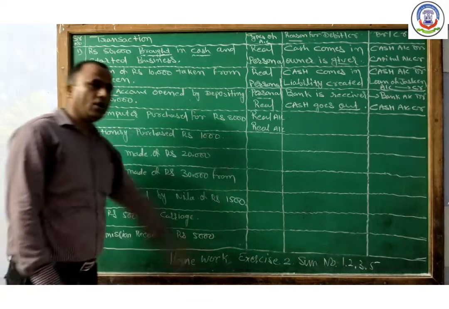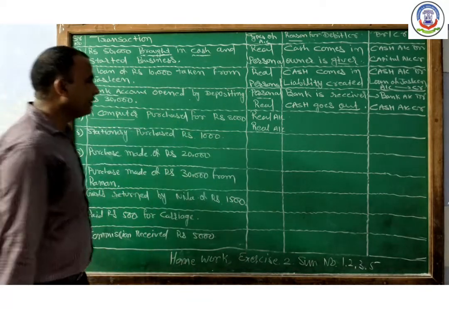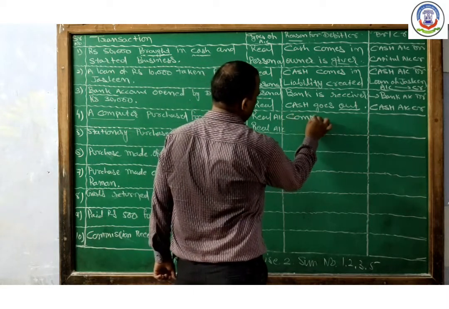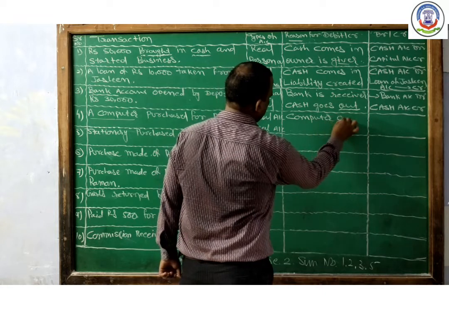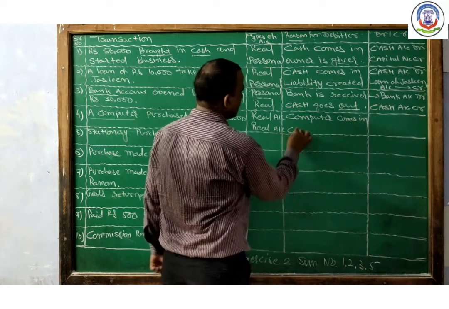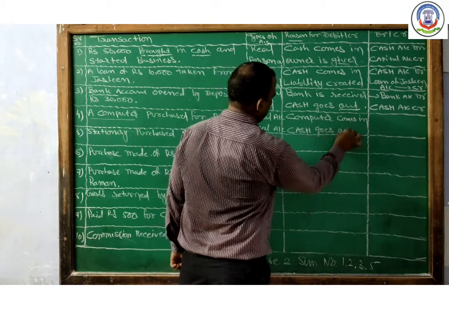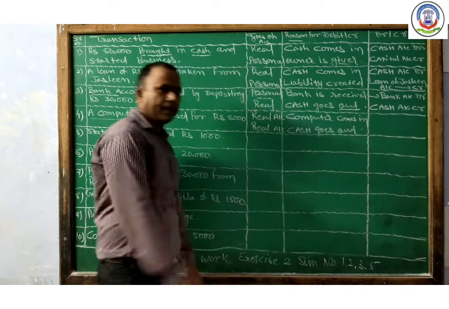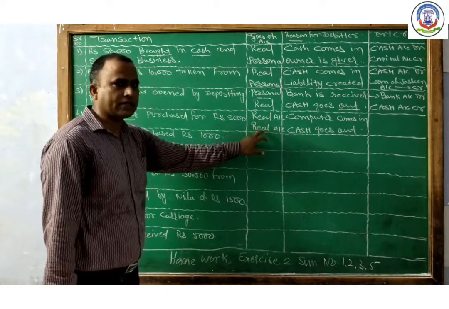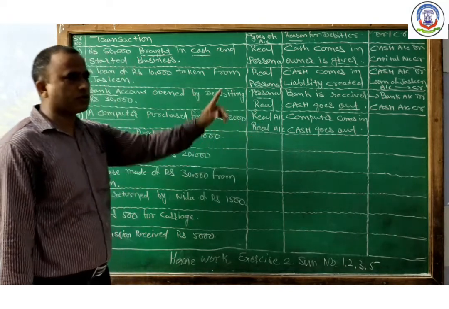So apply the rule of debit and credit for this transaction. Computer comes in and cash goes out. Apply the rule of real account, as both accounts are real accounts: debit what comes in and credit what goes out.